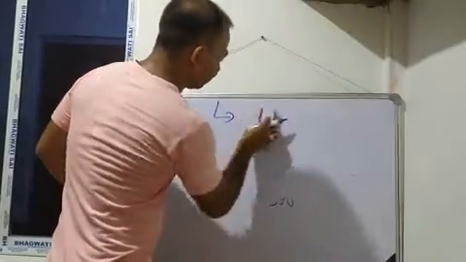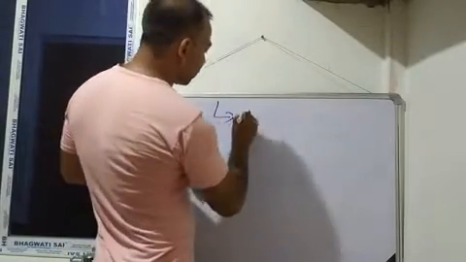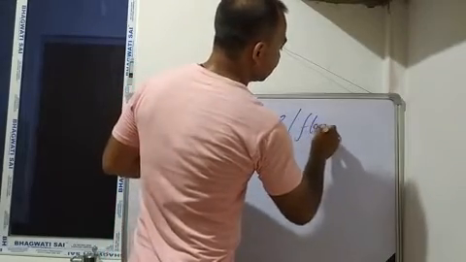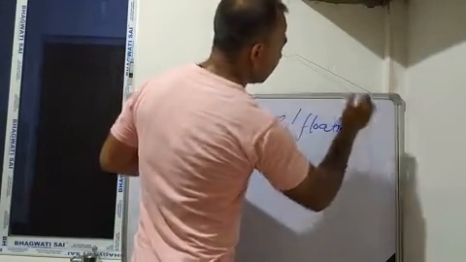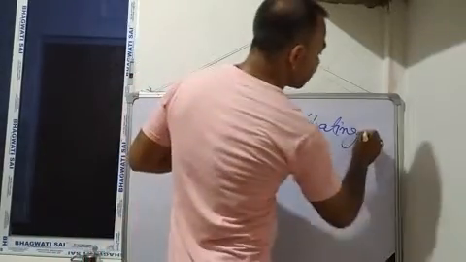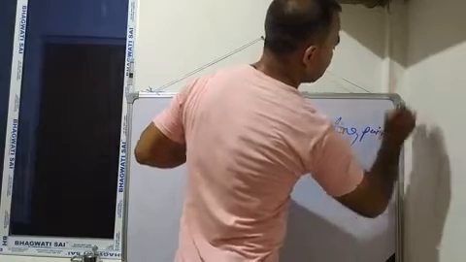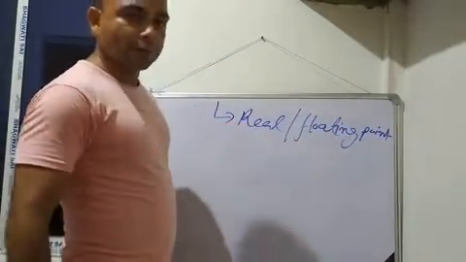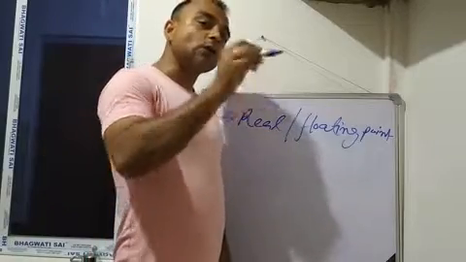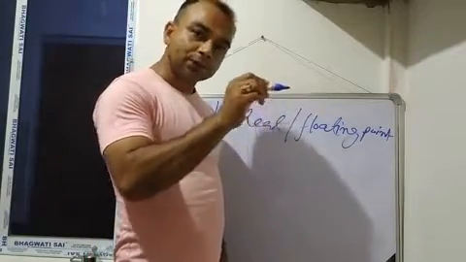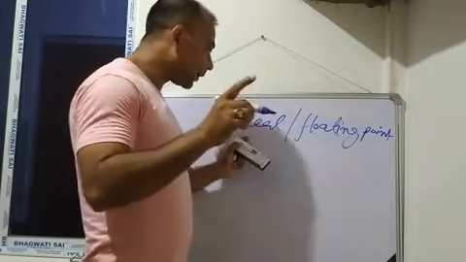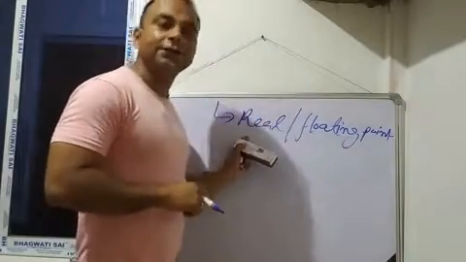Secondly, the second one is known as real, or you can say floating constant, or floating point. So real or floating means what? A real constant means the number that always consists of a decimal point.